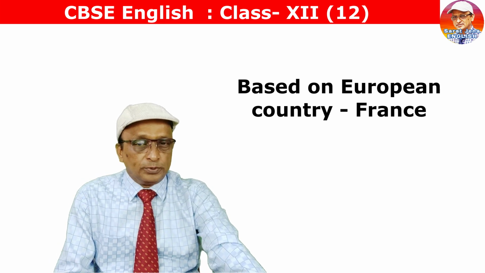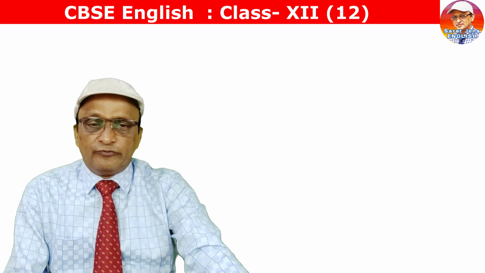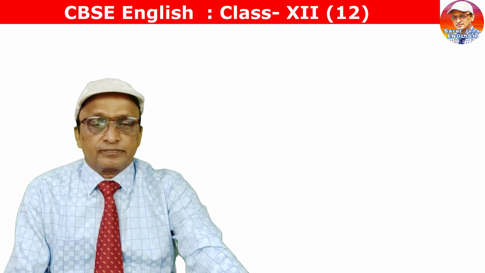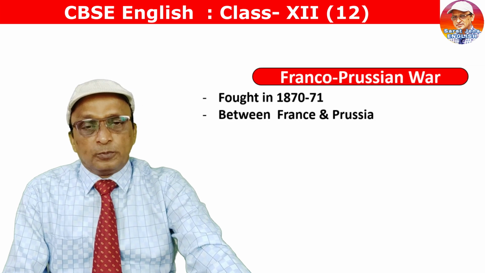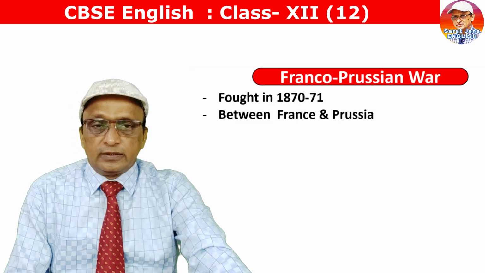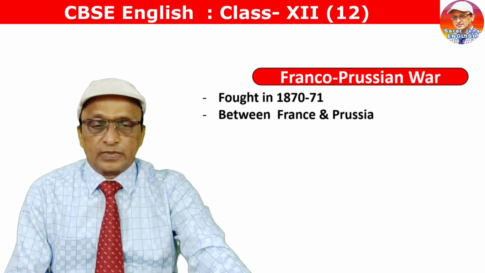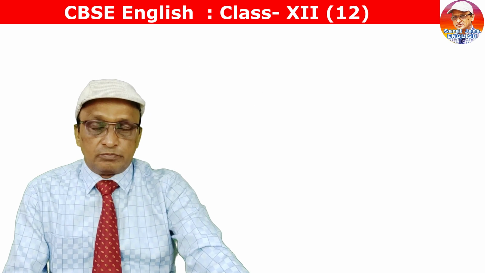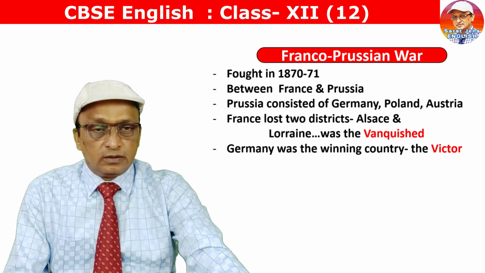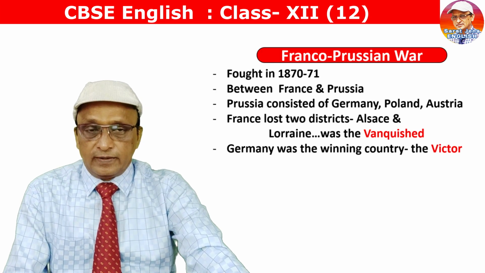France was in the Franco-Prussian War, but was ultimately defeated by Germany. Let me tell you something about the Franco-Prussian War. It was fought in the year 1870-71 between France and Prussia. At that time, Prussia consisted of Germany, Poland, and Austria.